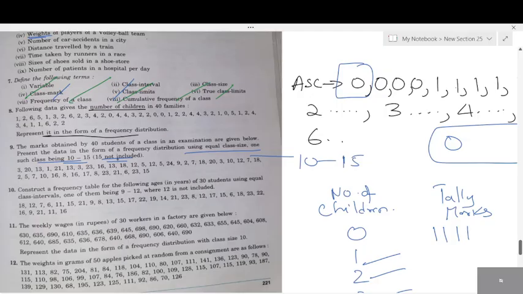Not included is given. What's the other name for not included? Inclusive or exclusive? Exclusive. We use the exclusive table here. These are the words they'll give. Look here. Exclusive, excluded. These words will be given, and based on that, we have to find the table.